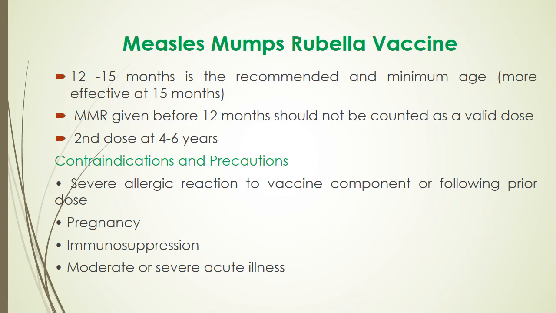The second dose is at 4 to 6 years of age. Contraindications and precautions for the MMR vaccine are severe allergic reaction to the vaccine component or following a prior dose. Pregnancy is one of the contraindications, as are immunosuppression and moderate or acute illness. These people should not take the vaccine.